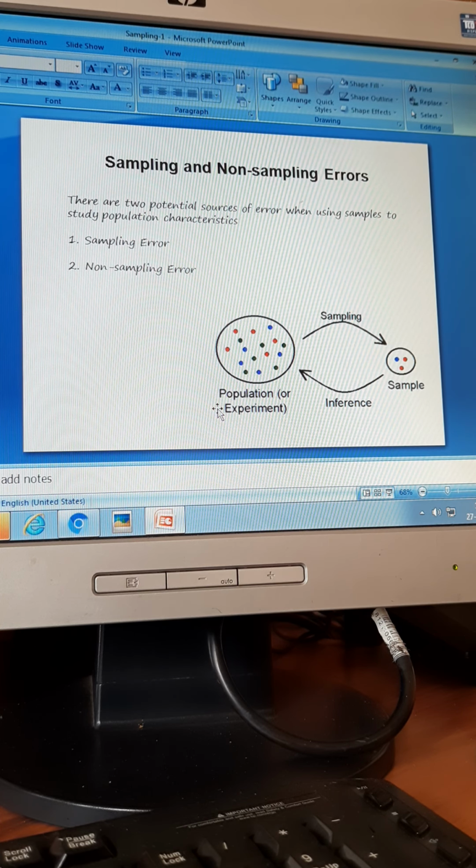Generally, what will happen is the descriptive values, what are descriptive values? Mean, median, mode, standard deviation of the sample population should be equivalent to that of the actual population.